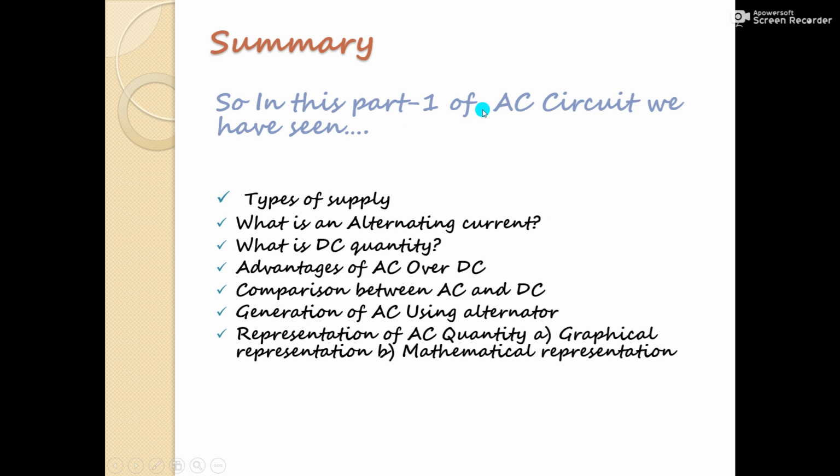So in this part 1 of AC circuits, we have seen the types of supply, what an alternating current is, what a DC quantity is, advantages of AC over DC, comparison between AC and DC, the generation of AC using an alternator, and the representation of AC quantity in two ways, graphical representation and mathematical representation.